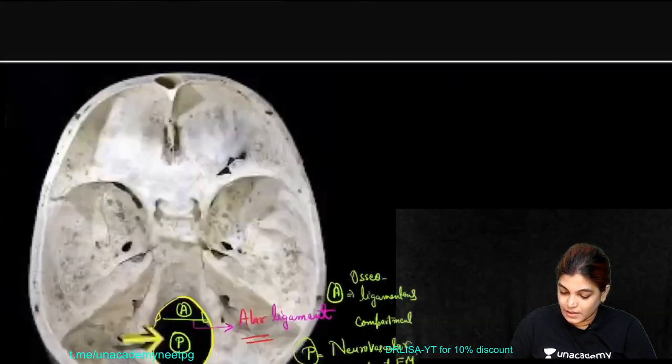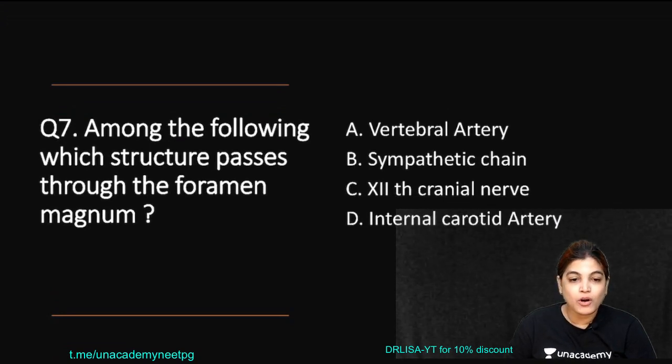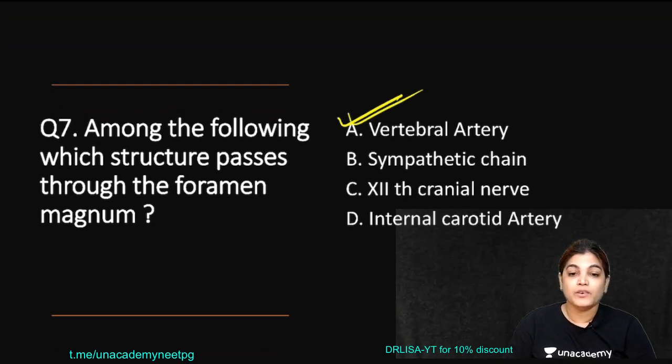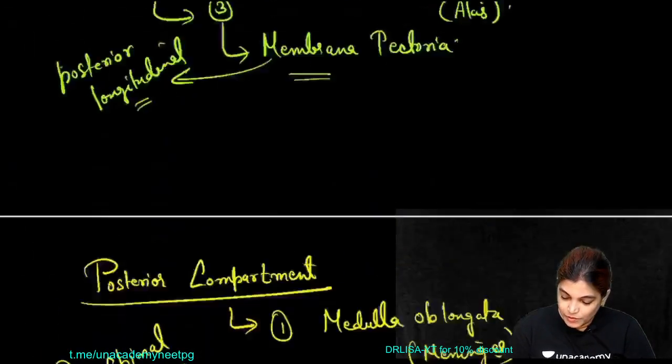Again, seeing the MCQ: among the following structures, which passes through foramen magnum? The correct answer will be vertebral artery. The vertebral artery surrounded by sympathetic plexus is passing through the foramen magnum. Now moving to the next.